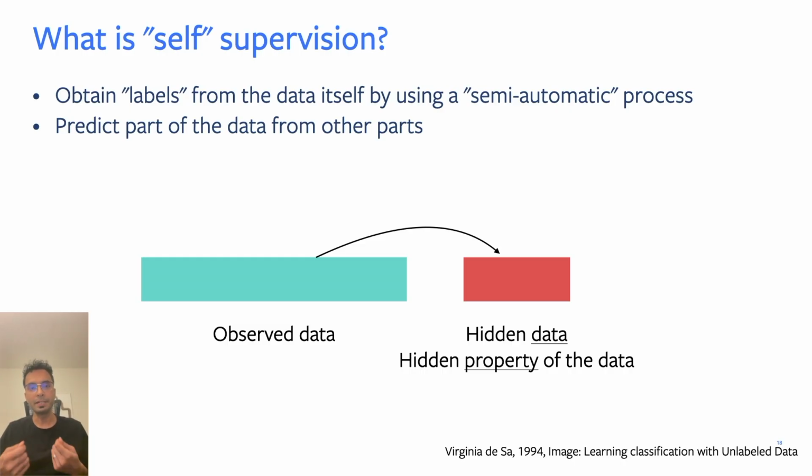And then we set up a prediction problem to go from the observed part of the data and predict the hidden data or some property of this particular hidden data. And in this case, because we've set up this automatically labeled process, we are not really relying on human supervision to do this. So let's look at an example.